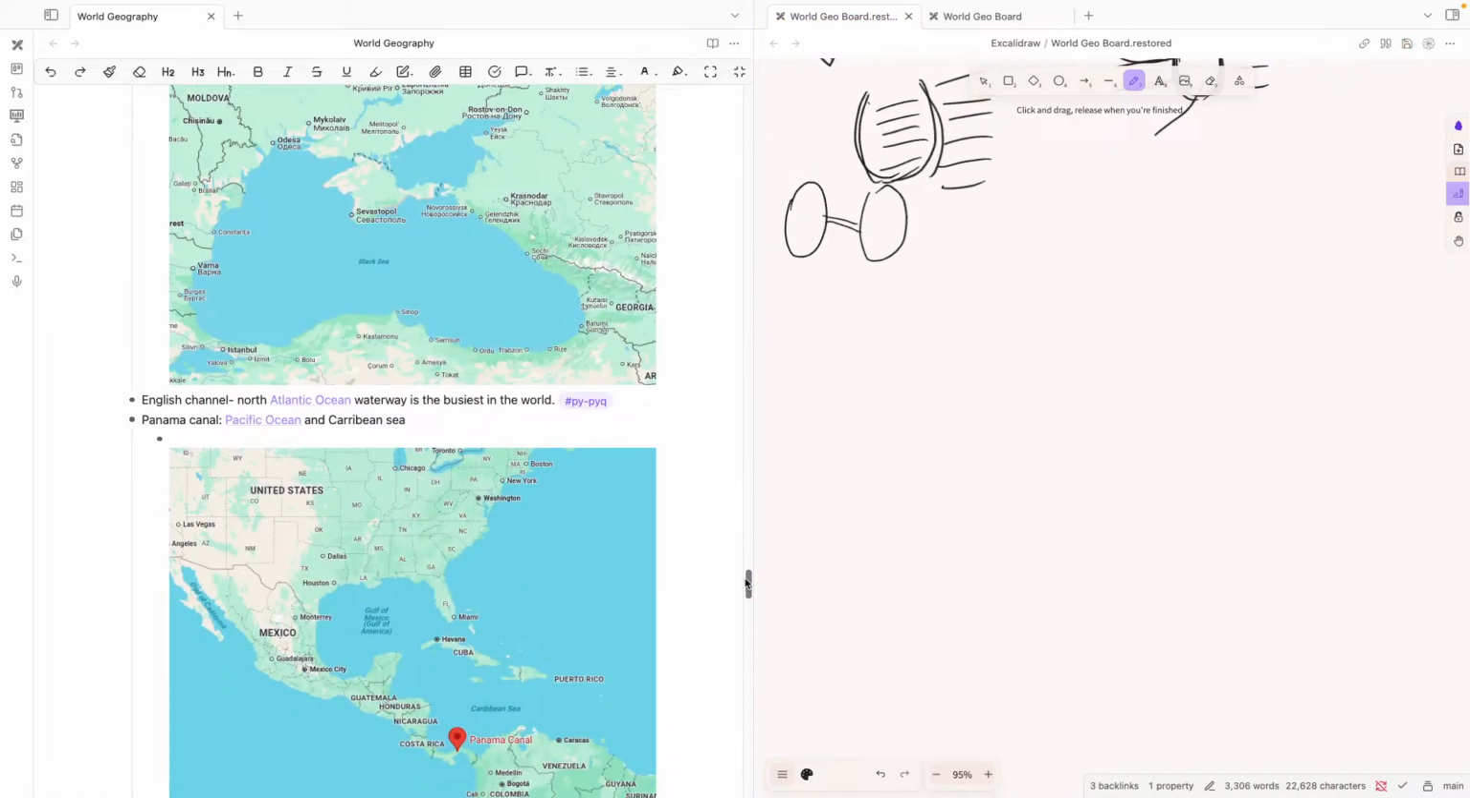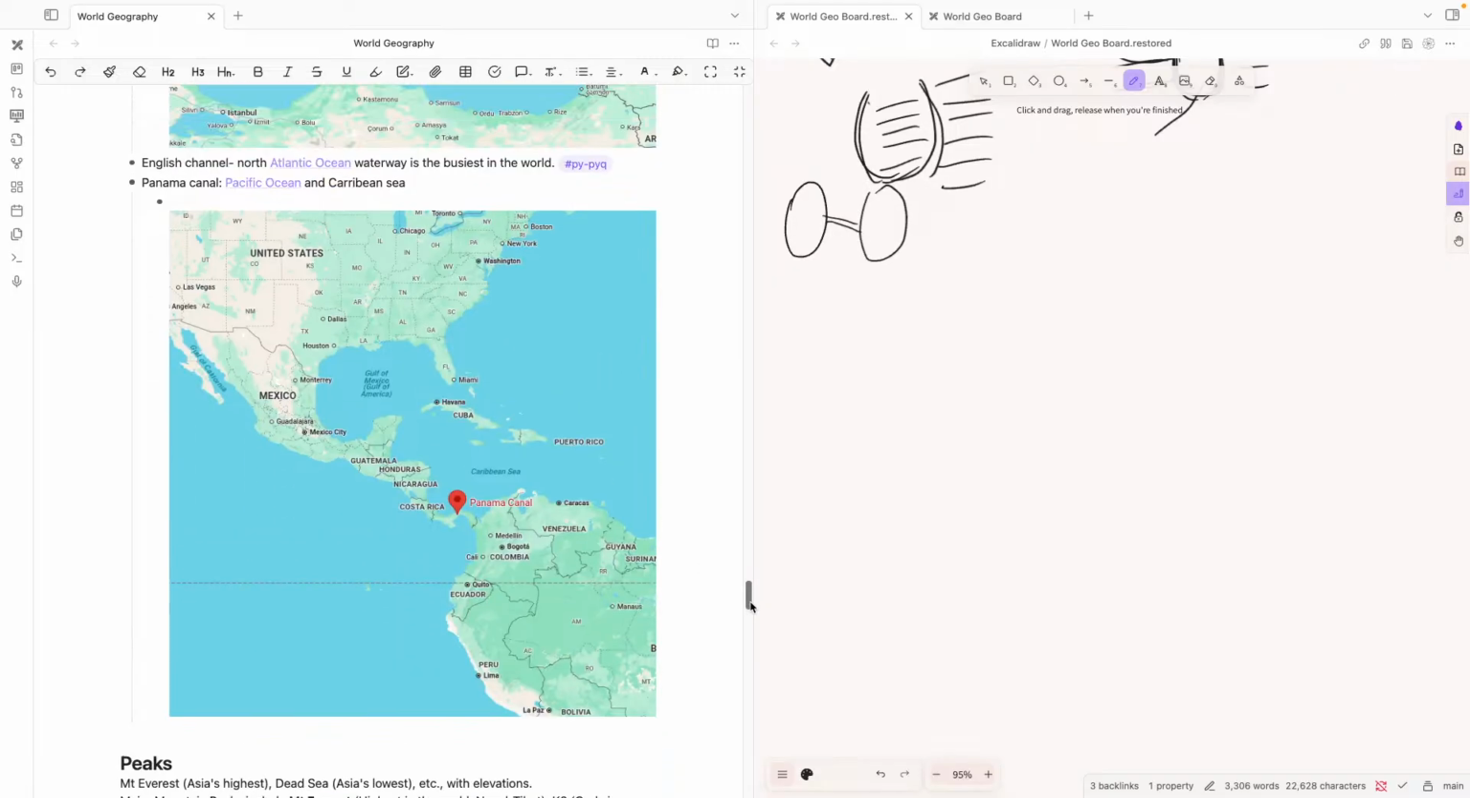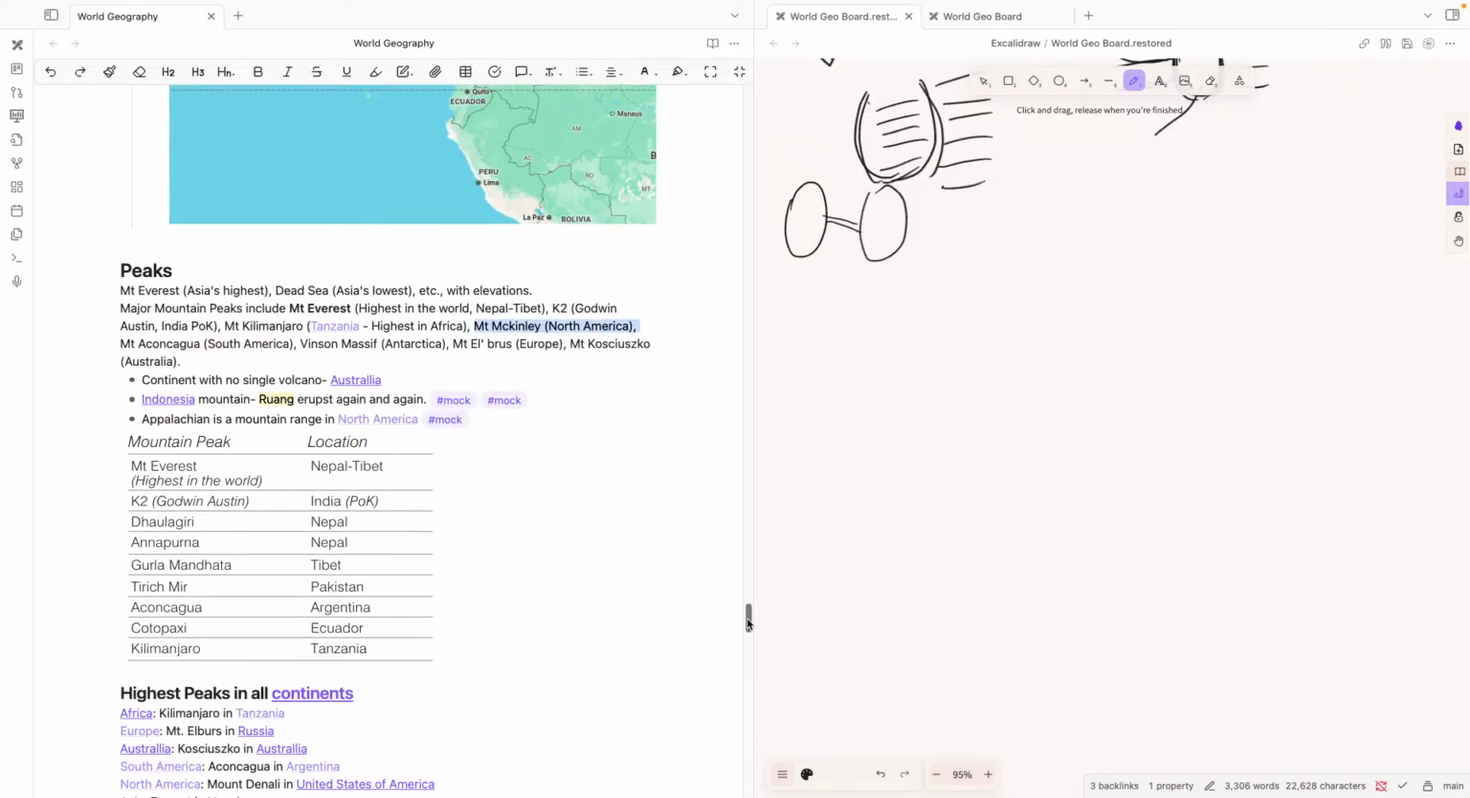The English Channel in the North Atlantic Ocean waterway is the busiest in the world. Panama Canal is between the Pacific Ocean and the Caribbean Sea, which is also another important canal, but remember that the English Channel is the busiest in the world.